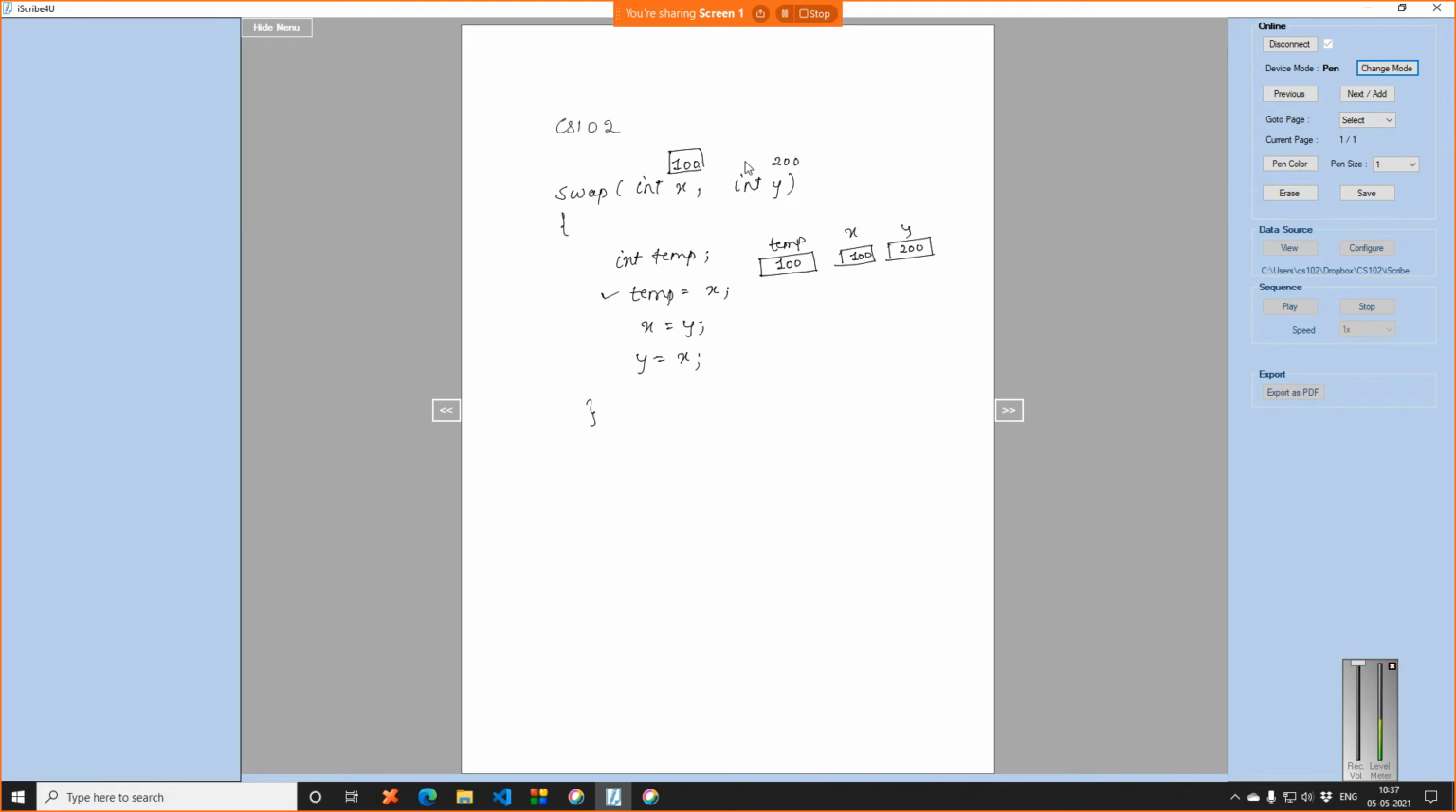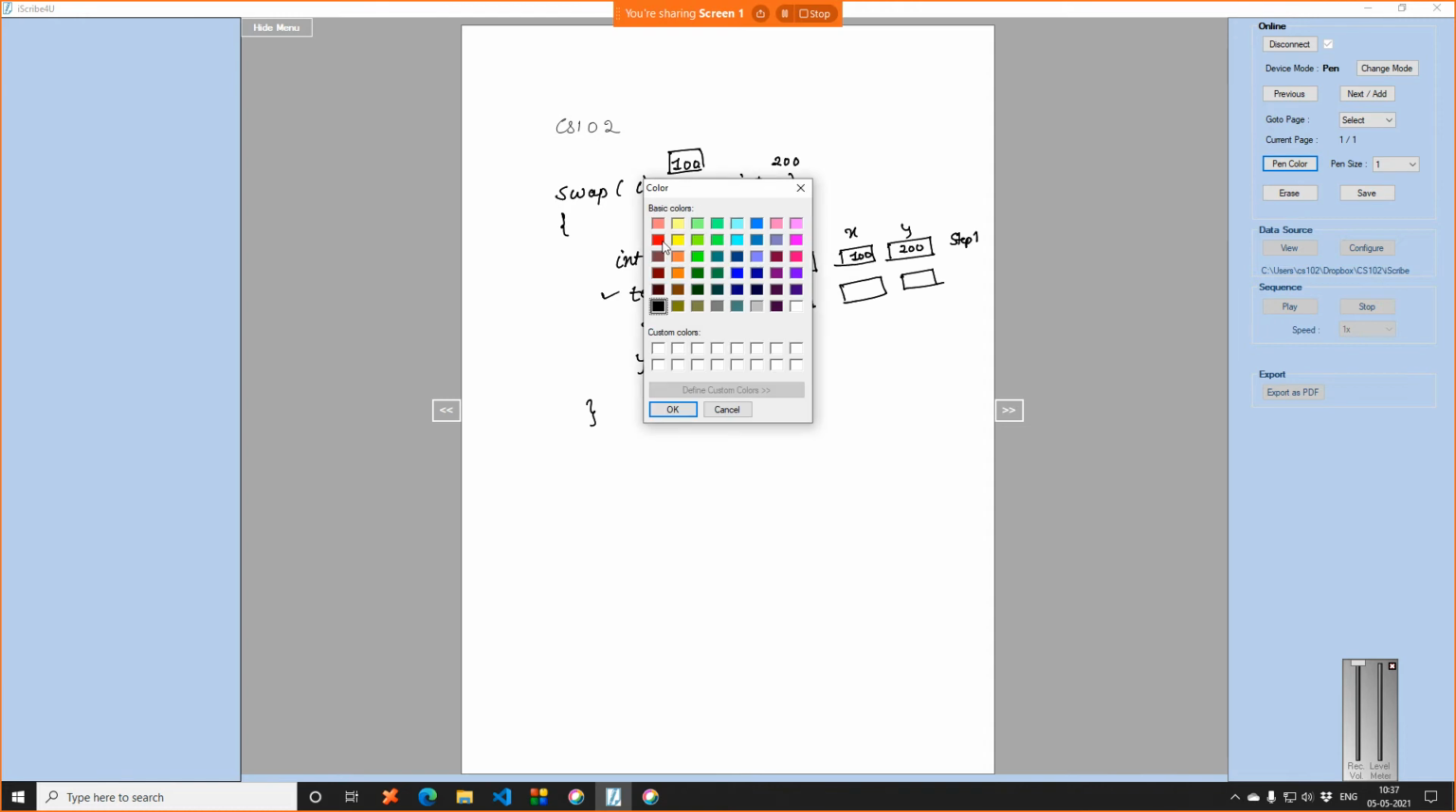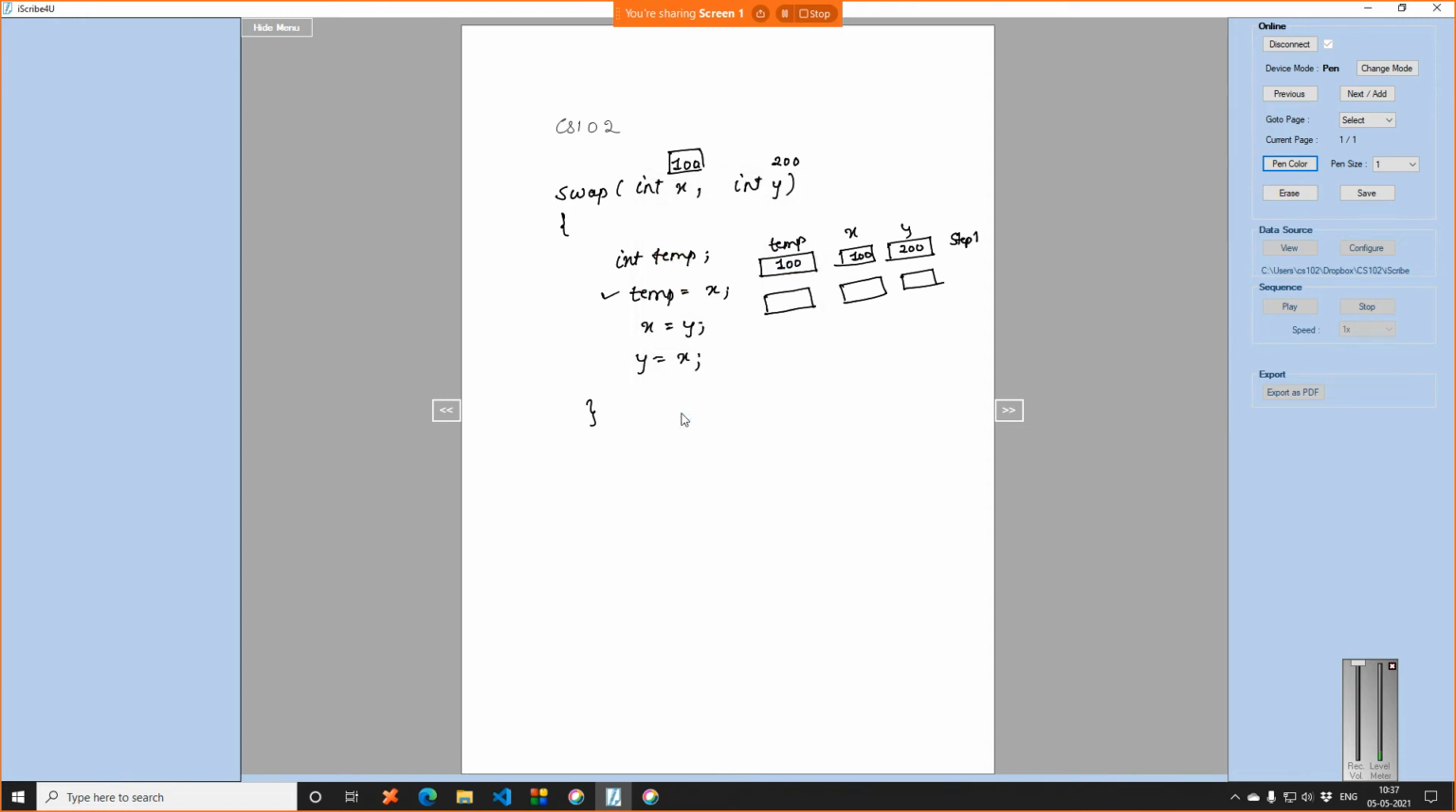As you remember in C, from the right hand side, the value goes to the left hand side, right? From the right hand side, the value goes to the left hand side. Now what I am saying, the value of y is copied to the value of x, right? So I just write this as step 1, right? Now let me again draw 3 rectangles. So I'm saying the value of y gets copied to x. So let me just change the pen color to, let's say, red. So the value of y was 200, it is copied to x.